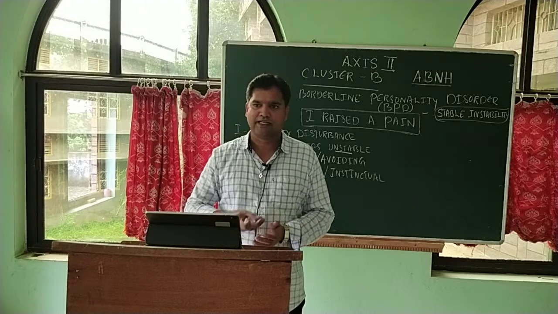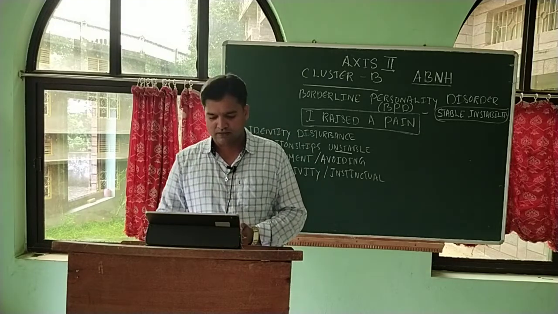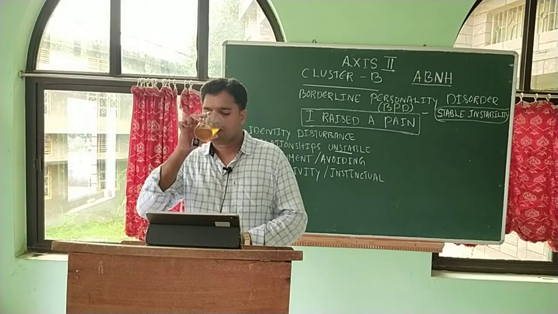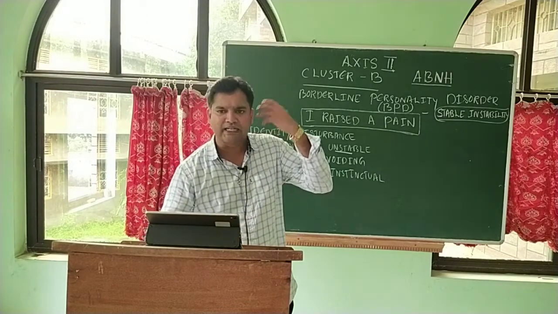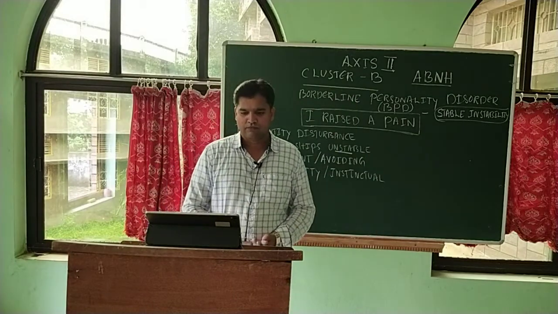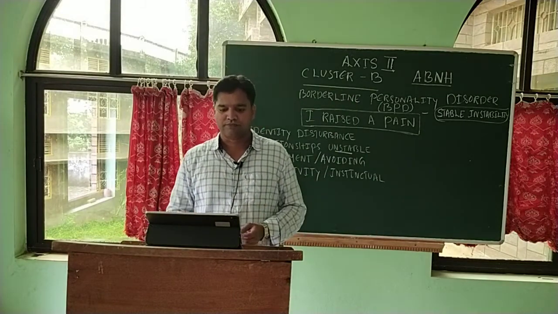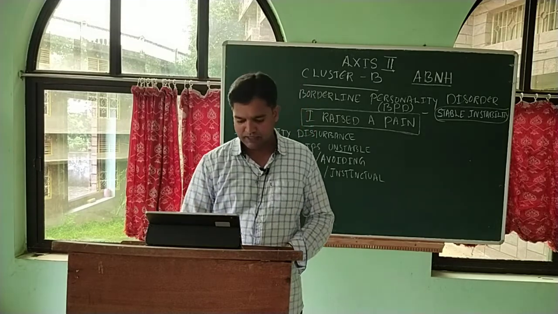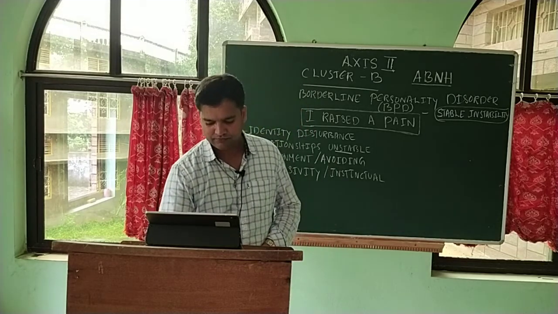They cannot reason things out. They just act according to their moods. Whatever they want to do, they just do it impulsively, going according to their impulses or instincts.